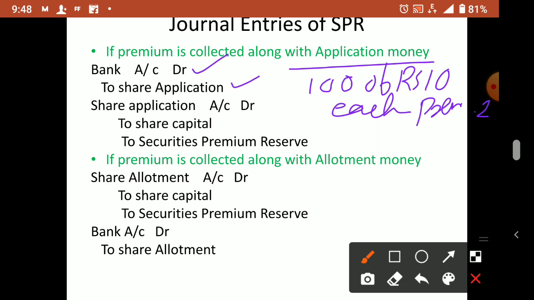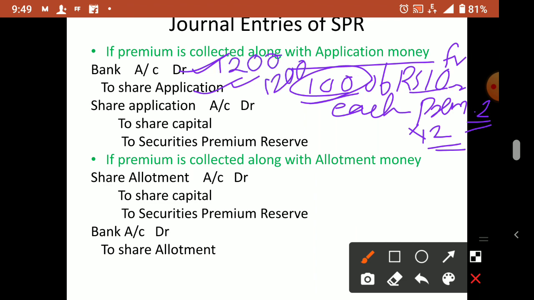Now 10 is the face value, issued at a premium of 2 means now the value becomes 12. So bank account debit to share application, what will you write? It is not 100 into 10; you have to multiply 100 into 12 if full money is received. So 100 into 12, that you have to write. So what will come?